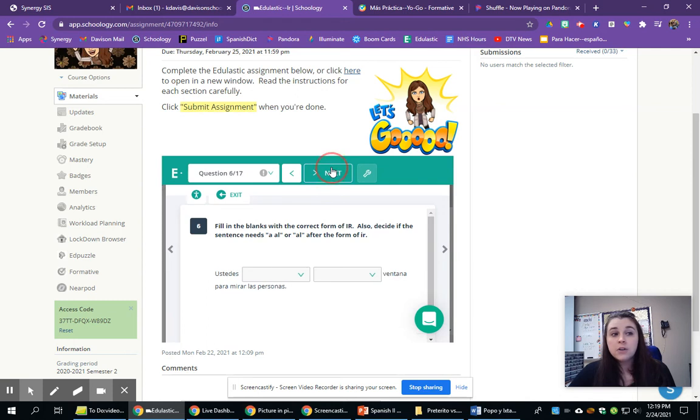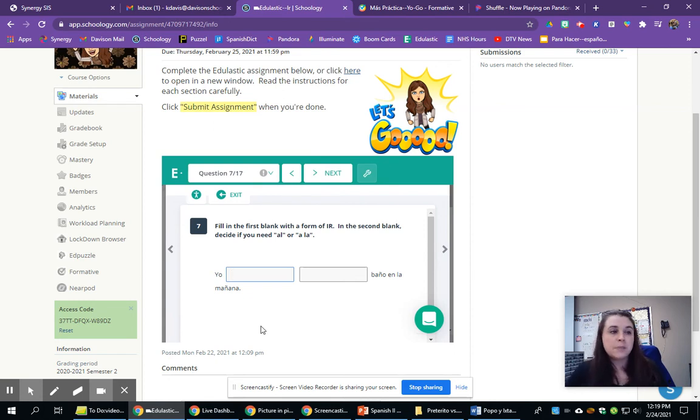They're all either drop-down arrows like that or they're fill in the blank like this. So now instead of having drop-down arrows, I have to just type it in. So for the yo form for ir, I'm going to choose voy. In the next blank, I need to decide al or a la. And again, we have a masculine word here, el baño. So I'm going to say voy a el baño, but the a and the el combine to make al. And I'll move on to my next activities, and they will be the same.